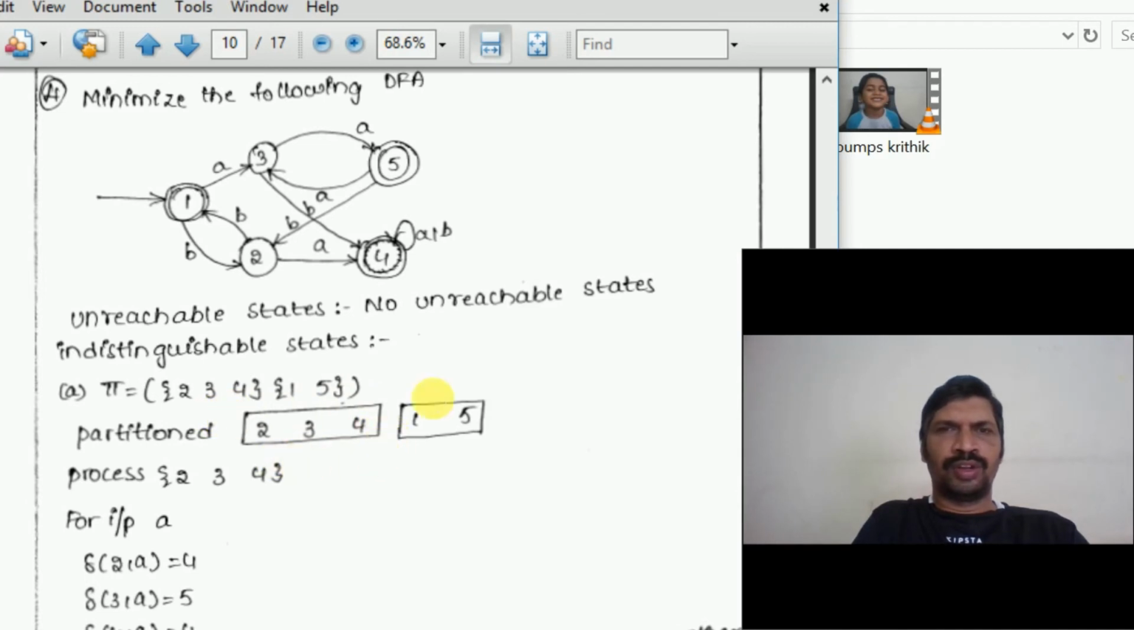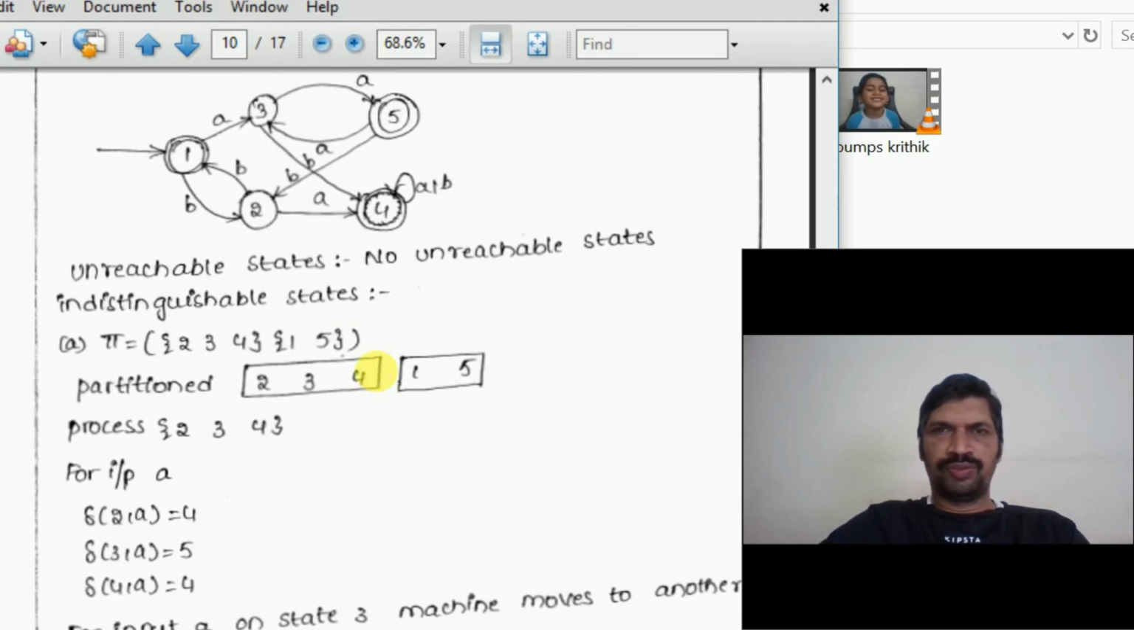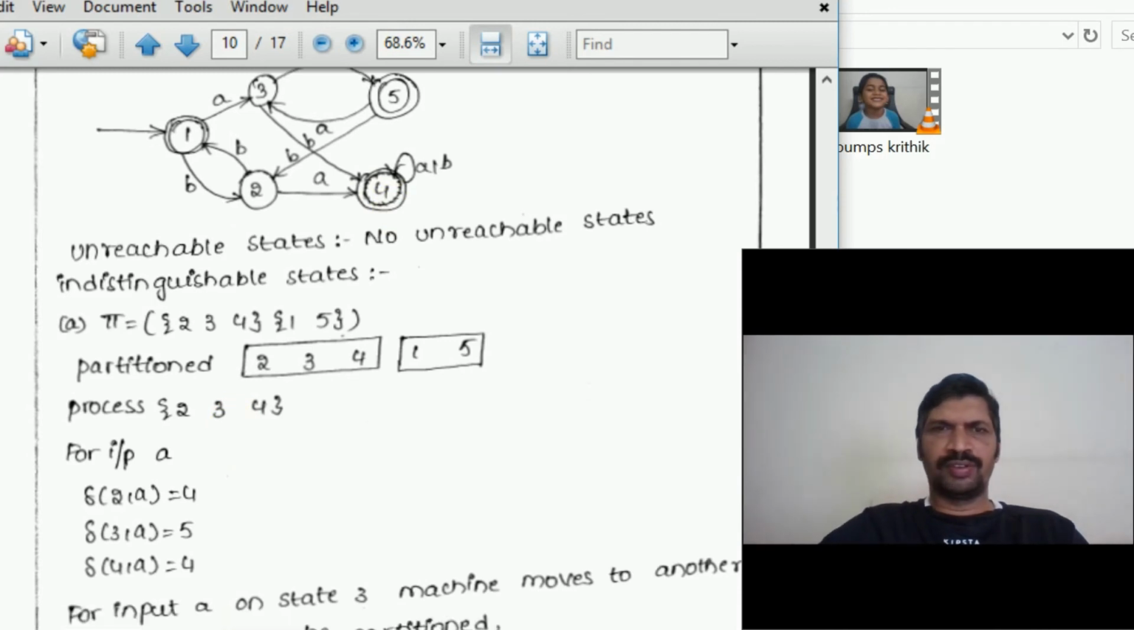Here 1, 5, and 2, 3, 4. Here 4 is not there. Here it is wrong, there is a mistake in the diagram. 4 is not a final state. 2, 3, 4 is one set and 1, 5 is one set.